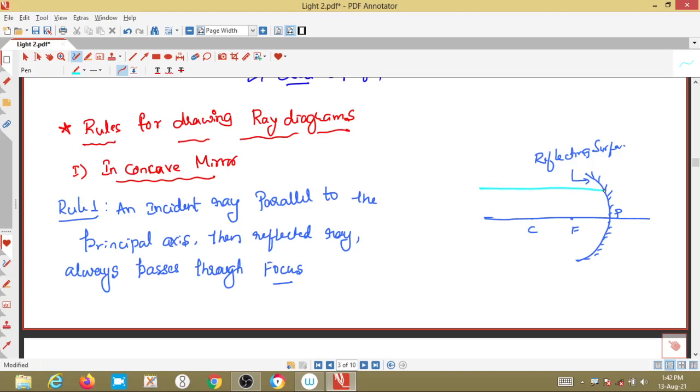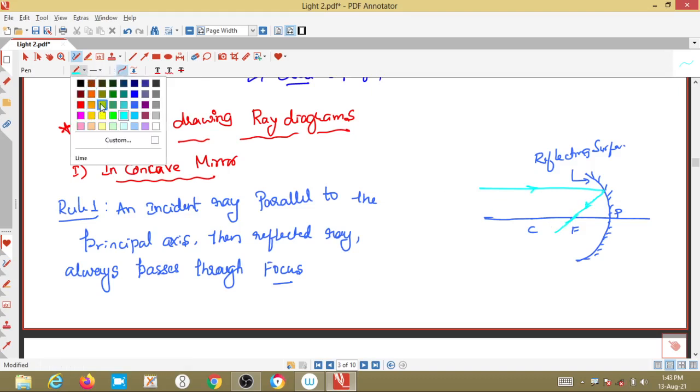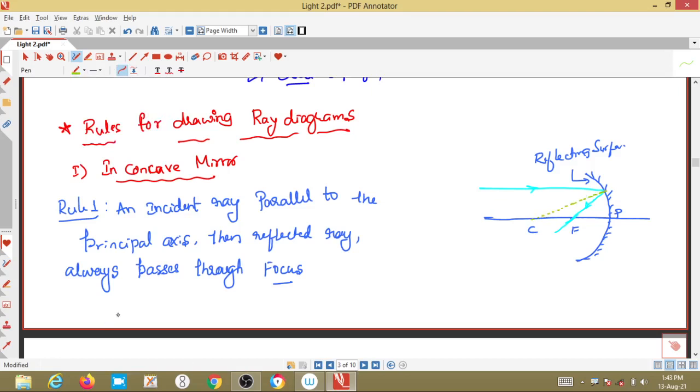It will be reflected to the focus. So that reflected ray passes through this focus point. Clear? This is the incident ray, this is the reflected ray. Usually we need not draw the normal. As I told, the normal always passes through the center of curvature.